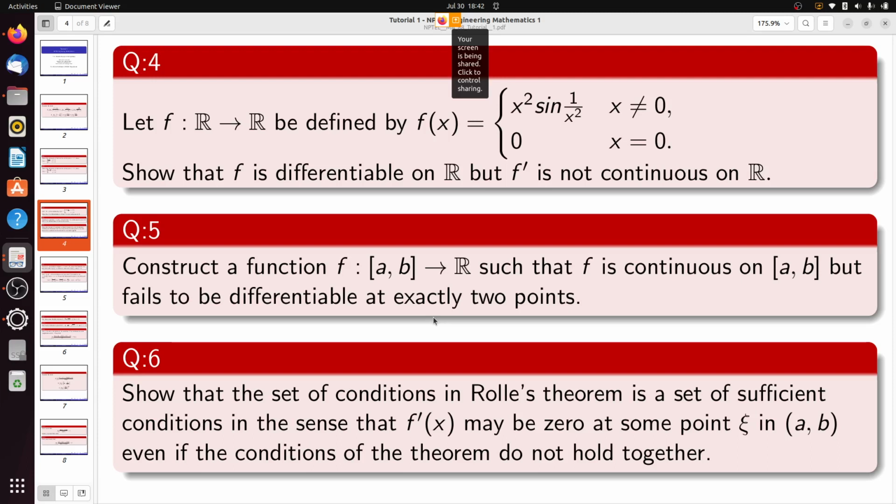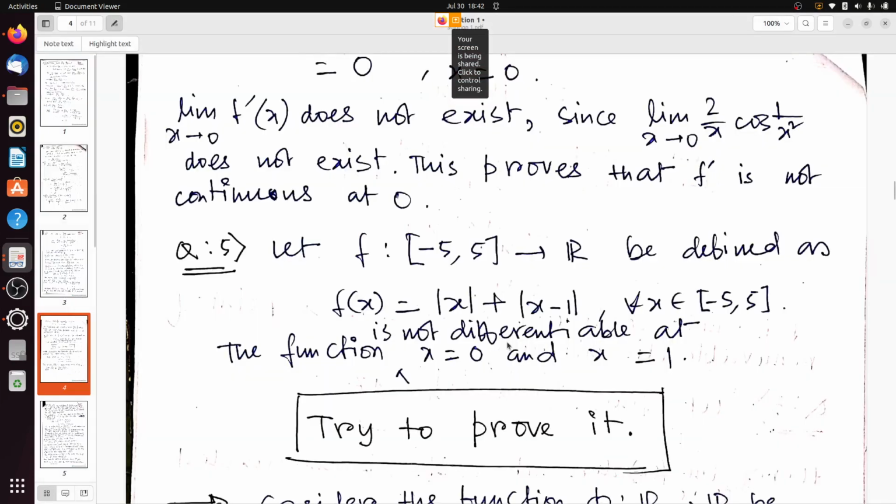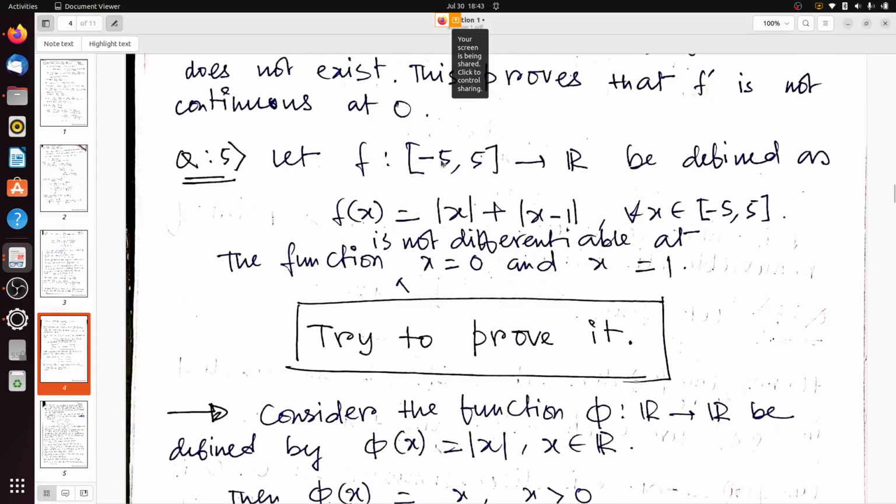So you have to construct a function f from [a, b] to R such that f is continuous on [a, b] but fails to be differentiable at exactly 2 points. We are taking the interval to be -5 to 5, and f from -5 to 5 to R is defined as f(x) equal to modulus of x plus modulus of x minus 1 for all x belonging to -5 to 5. This is non-differentiable at x equals 0 and x equals 1. Why? Because mod x is not differentiable at x equals 0 and modulus of x minus 1 is not differentiable at the point x equals 1.